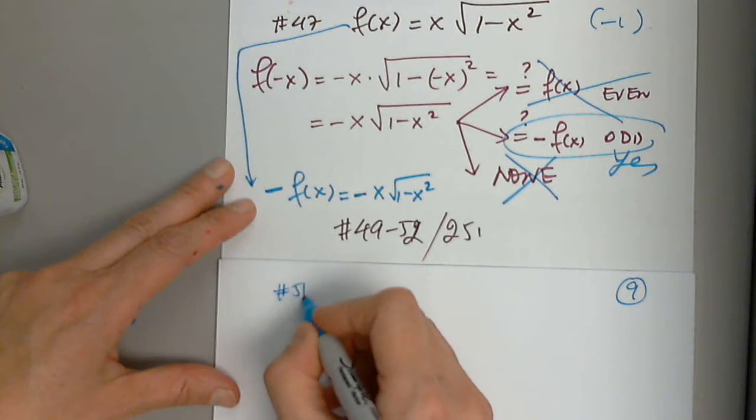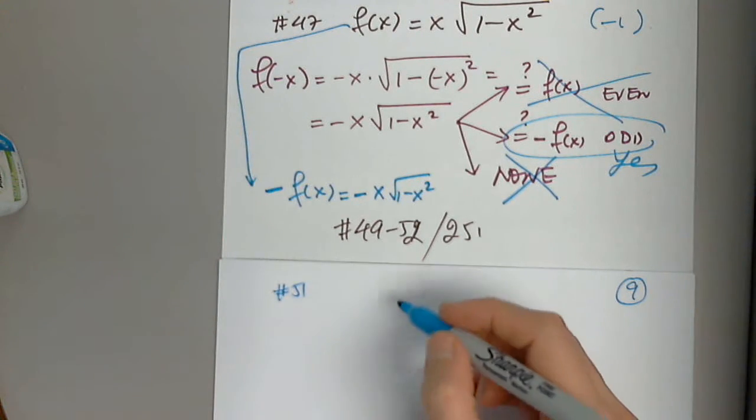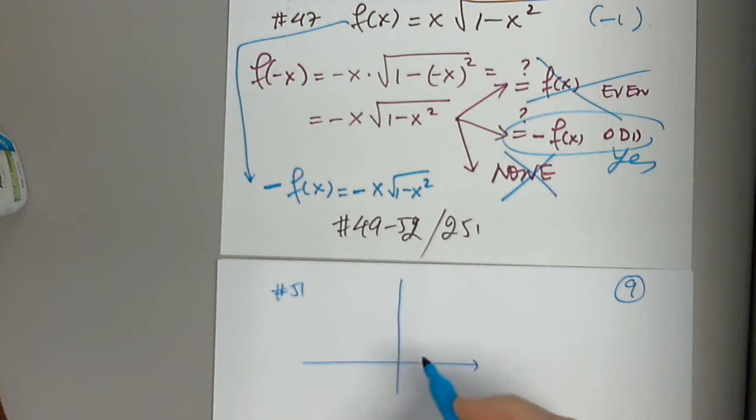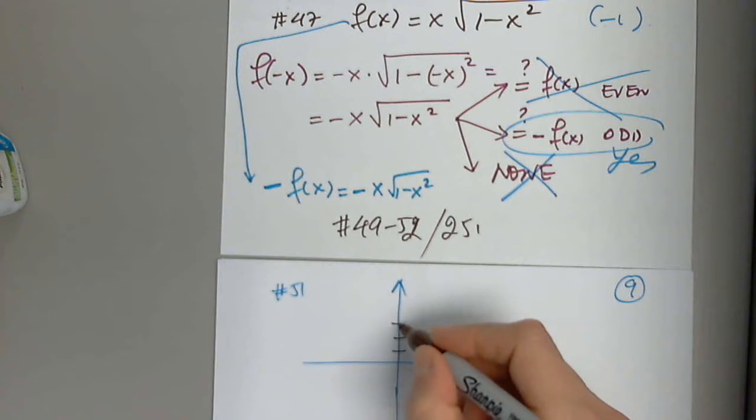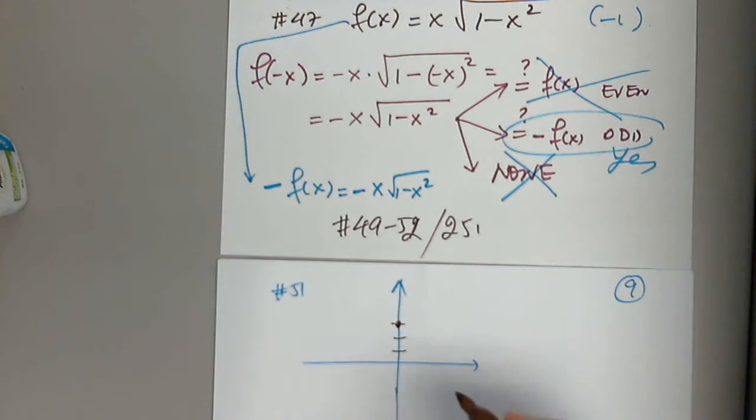So we picked 51. And I'm just going to show you the graph on 51. It is something like this. And we have to answer a lot of questions here.